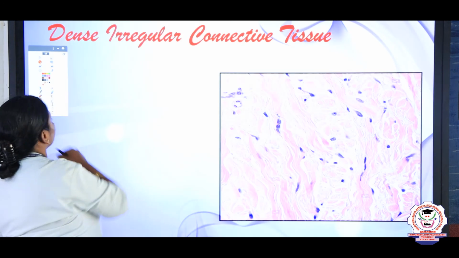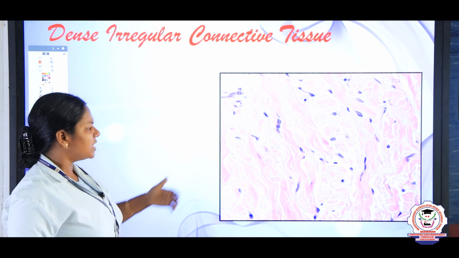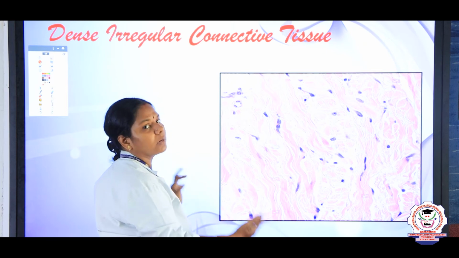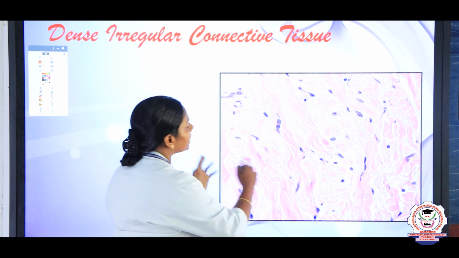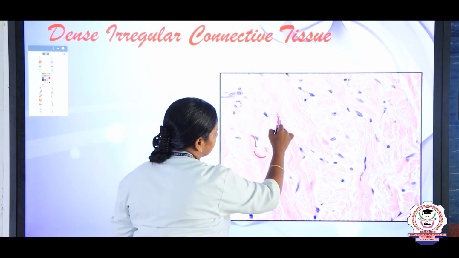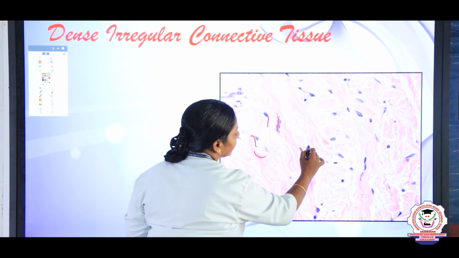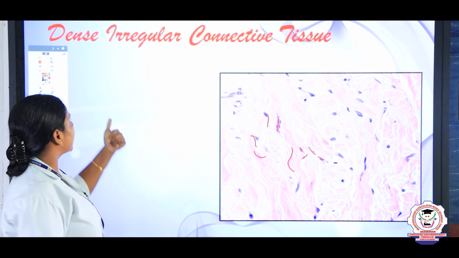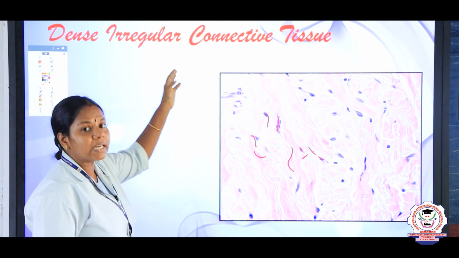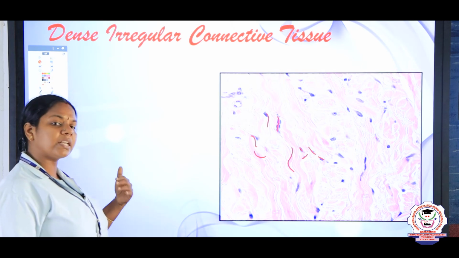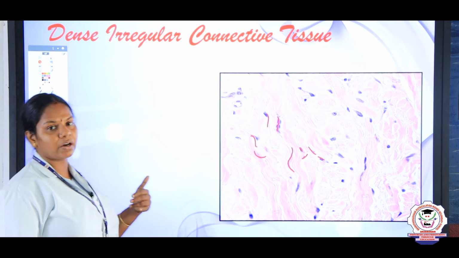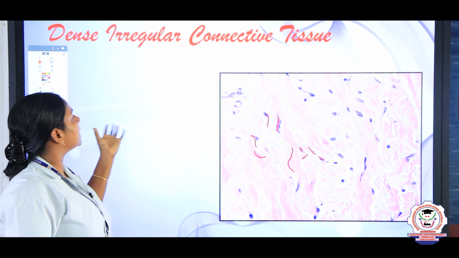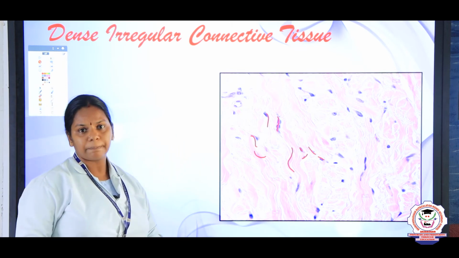And next we are going to see about the dense irregular connective tissue. Just here see children, it is arranged in an irregular pattern. It is not parallel to each other. One is arranged like this, like this, like this. The pattern of arrangement is irregular, right? Such an irregular pattern of arrangement we call dense irregular connective tissues. And dense irregular connective tissues are also found in our kidneys, right. So these are all the organs where the dense irregular connective tissues are present.